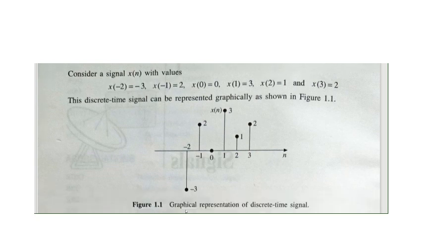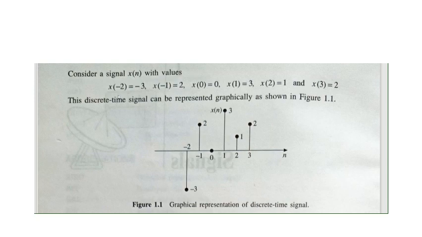Again at 2 there is 1, at 3 there is a 2. So this is how to represent a discrete time signal graphically. At each and every instant of time we draw the amplitude. So this is known as the simple representation using a graph.